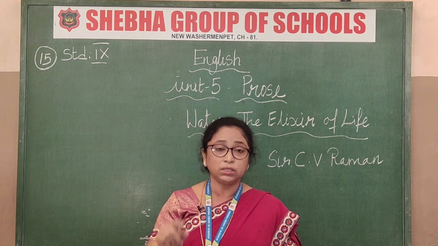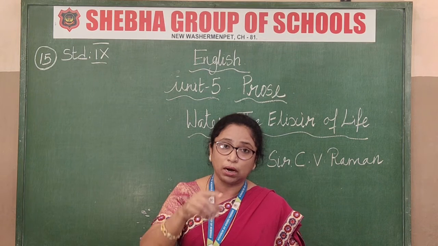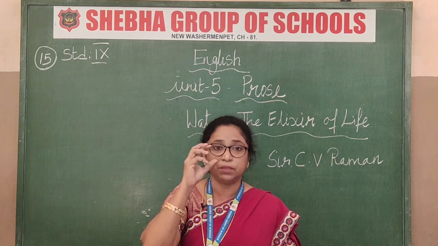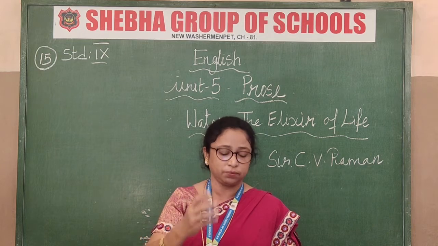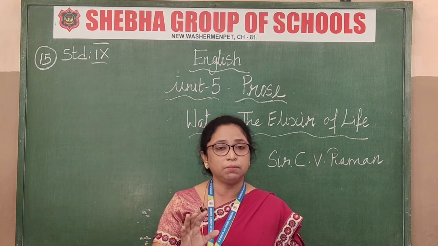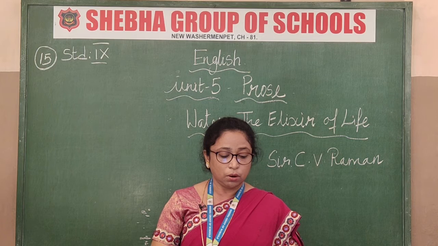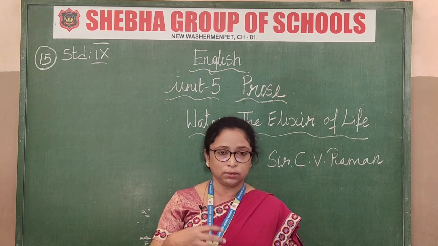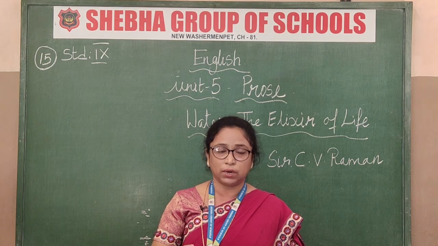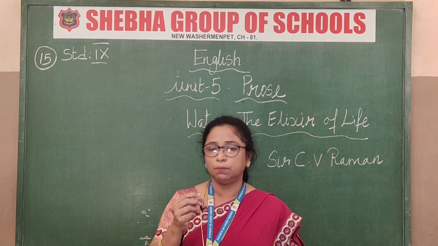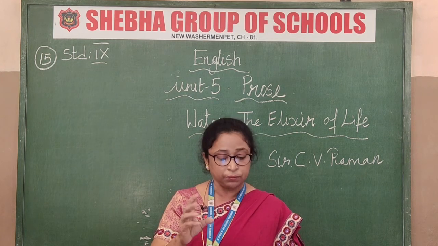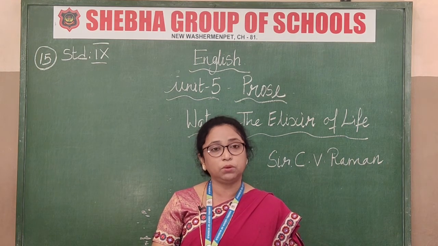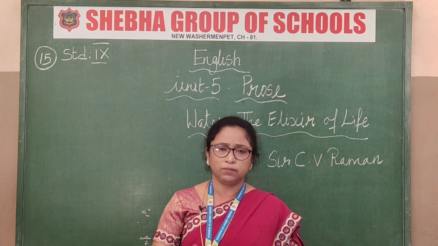So how we are using the water and how we are conserving the water is more important. From the river water, how are we going to conserve? That's what Sir C.V. Raman is telling us about. And water exists in all plant and animal forms. Just now I told you that every body has so much water content. So if there is plenty of water and abundant rainfall, there will be good growth of trees. Of course, if there is rainfall only.